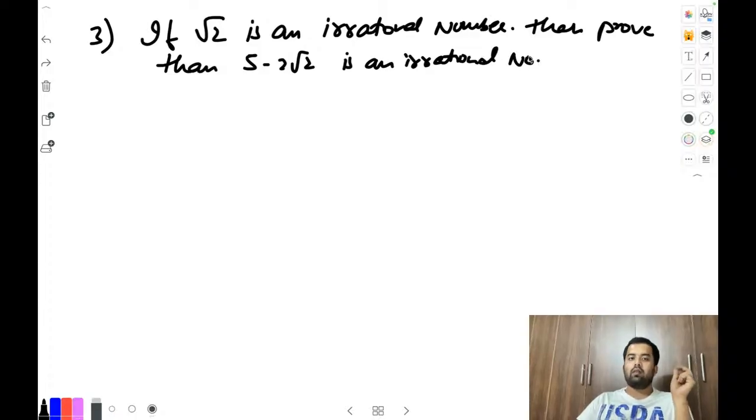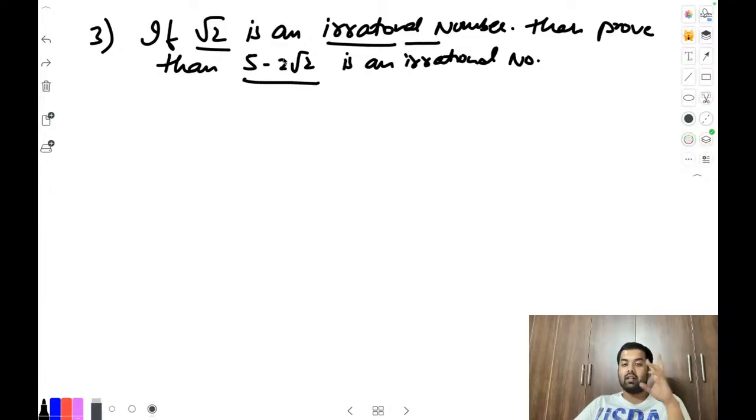See, in this one, actually, this root 2 is given as irrational, okay? We have to figure out this one as irrational. It is a 2 marks question, so based on that, write the content accordingly. Don't write the whole process, that contradiction method and all. Based on this 2 marks problem, see how to figure out the answer. If you are getting confused, you can check my things and all, okay?